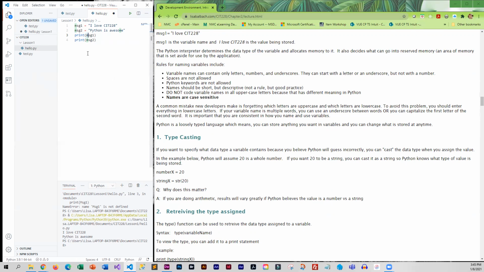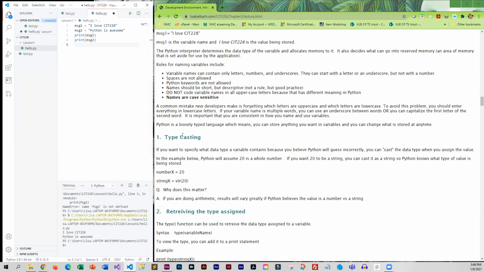What people often do is a mixed case called camel case, where the first word is lowercase and then the first letter of the second word is uppercase, like firstName or lastName. That's called camel case. I tend to code that way. Many developers code that way. Whatever way you choose to code, you have to be consistent and then you won't run into problems.